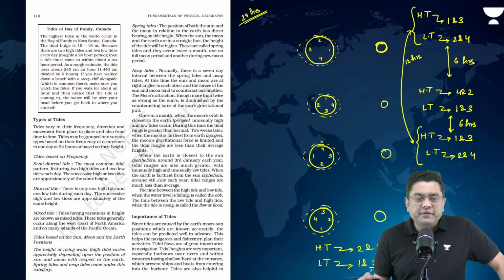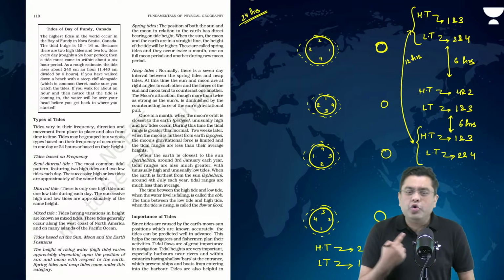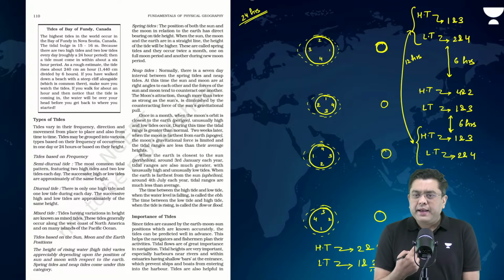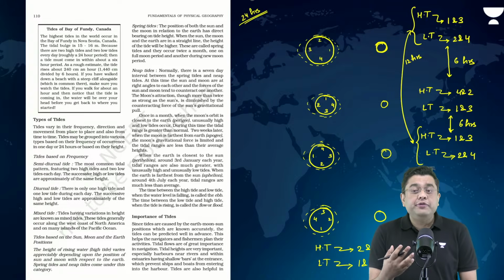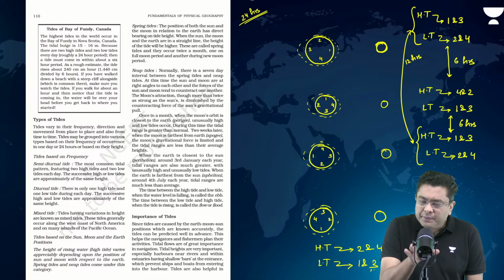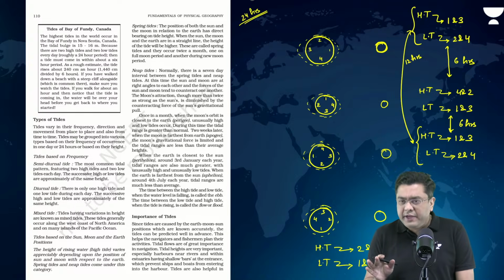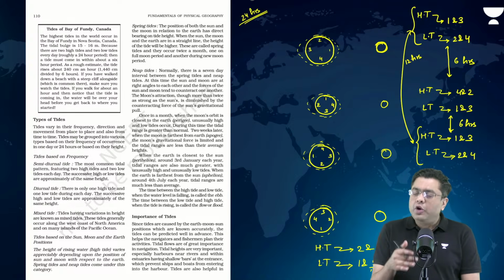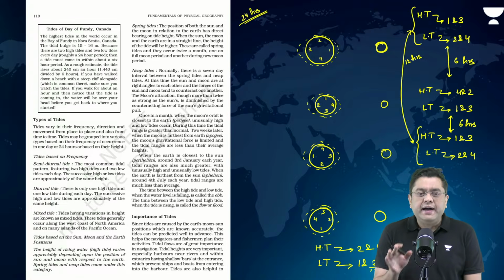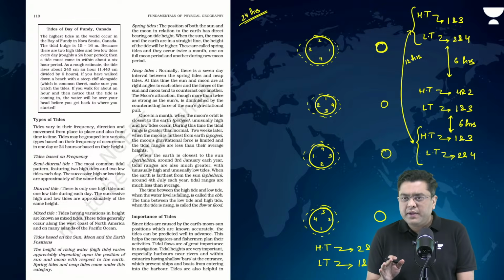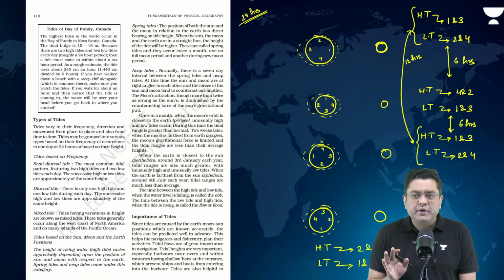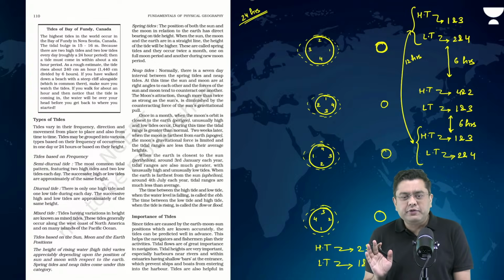Again, a duration of 6 hours. So, are you observing this? That planet is also rotating, right? Planet is rotating. So, 1 and 3 will experience high tide and low tide after every 12 hours. 2 and 4 will also experience high tide and low tide after every 12 hours. I hope we are able to get this. Yes or no? Yes. Is that clear now? That is how they will have the condition of a high tide and the case of the low tide?